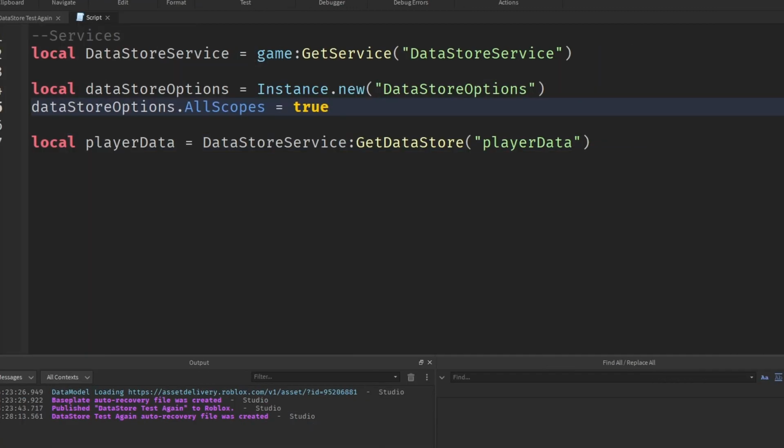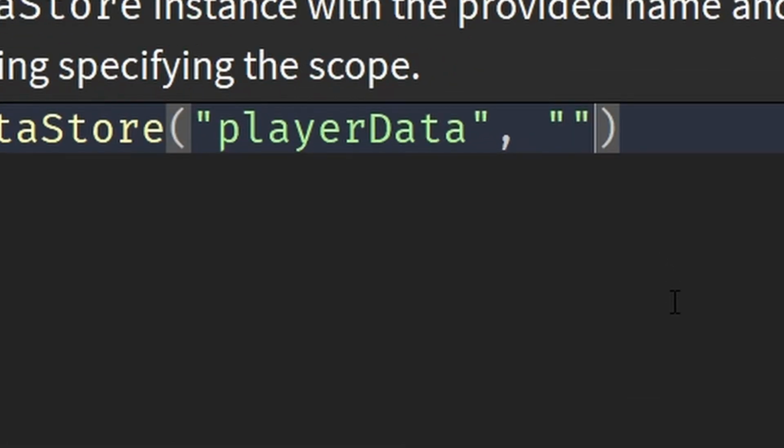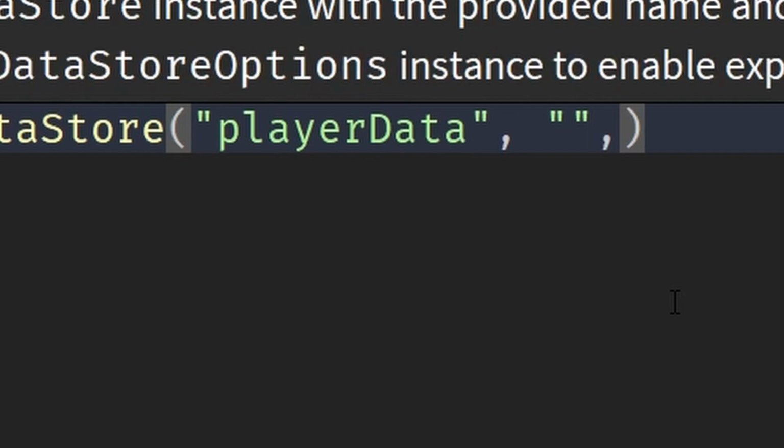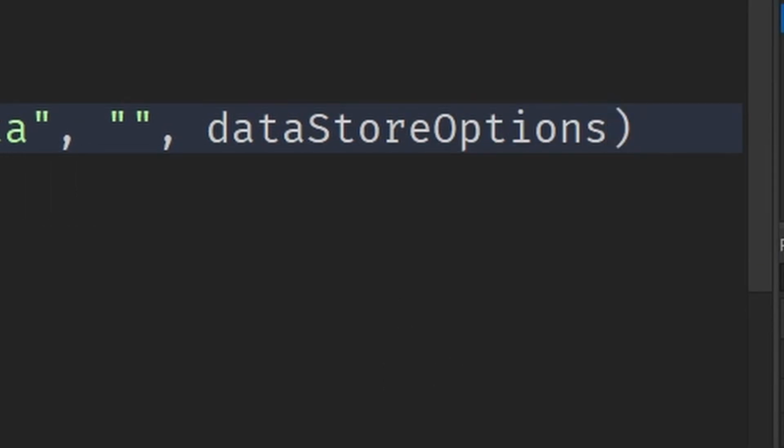Next, you want to define the scope. What I've been doing is just setting it to a blank string. You can't set it as nil, but when I do that, I can get the scope later instead of defining a scope early on. Next, we want to pass in our options, so we'll say dataStoreOptions. That's the value we created right here.